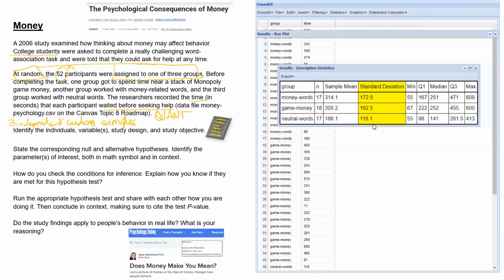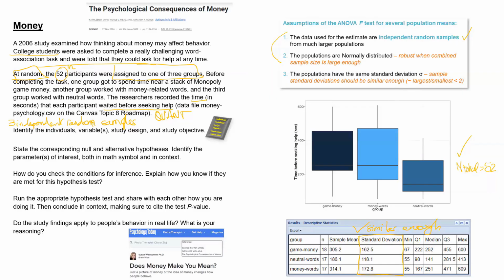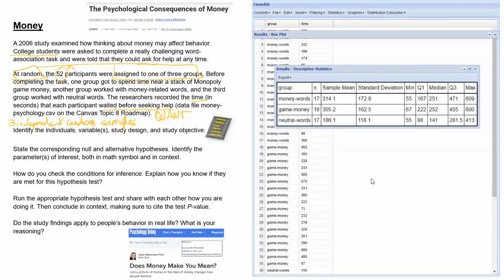We see that the standard deviations here are all fairly similar, because the largest one is 172.8 and the smallest one is 118.1. So 173 is definitely less than twice the value of the smallest one, 118. So those sample standard deviations are similar enough that the third assumption for ANOVA is also met. So now that the conditions for inference are met, we can actually run the ANOVA F-test.